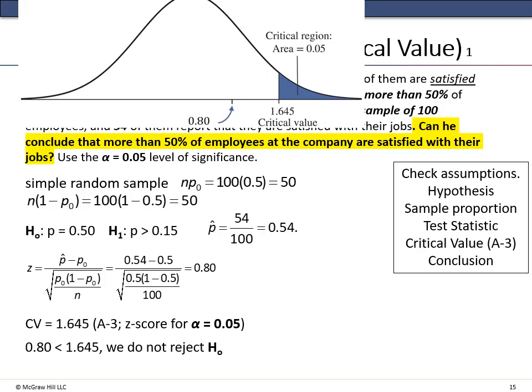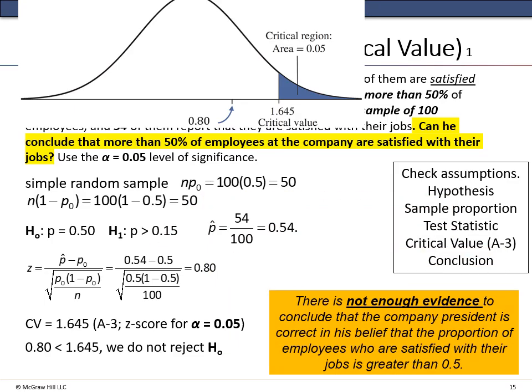Okay, when we look at the normal graph, we can see that 0.8 is not in the critical area, or the critical region. It's not to the right of 1.645, so we do not reject the null hypothesis. And what do we say? There is not enough evidence to conclude that the company president is correct in his beliefs that the proportion of employees who are satisfied with their jobs is greater than 0.5, or 50%.